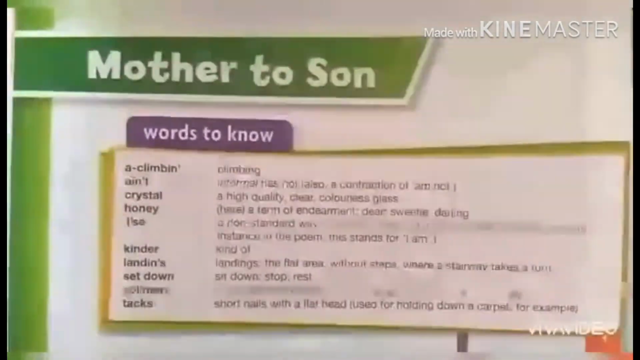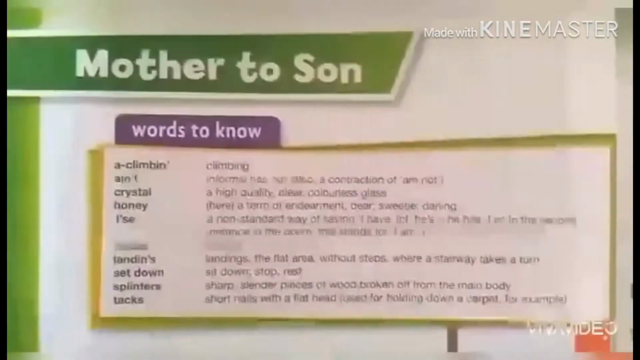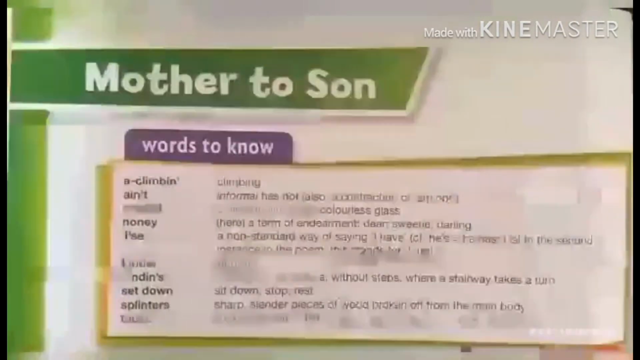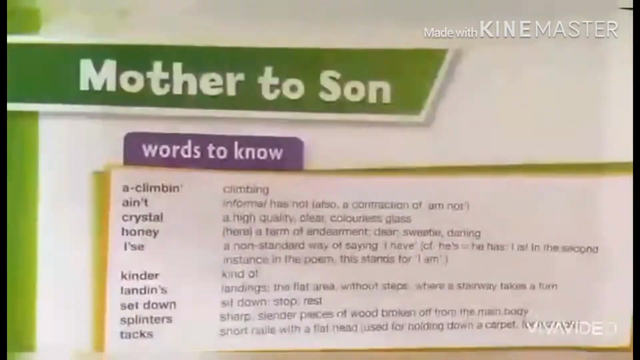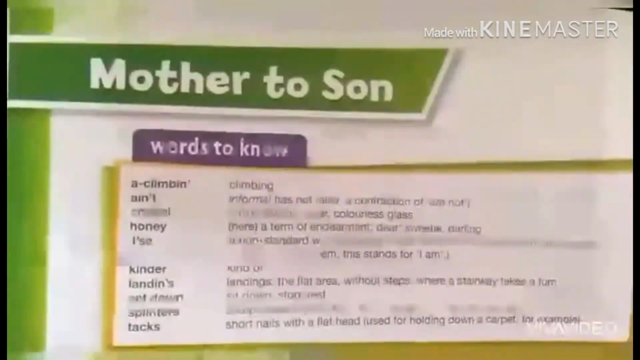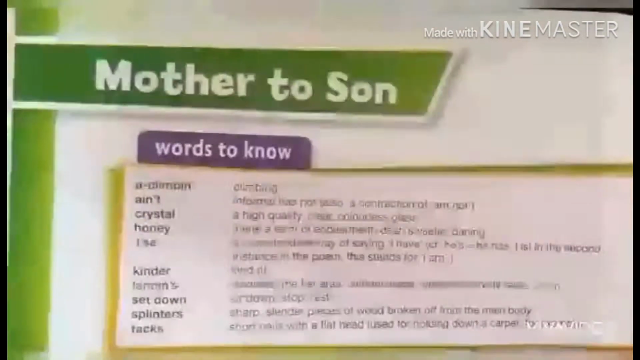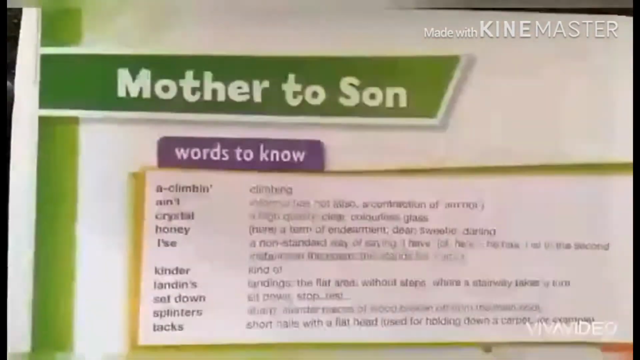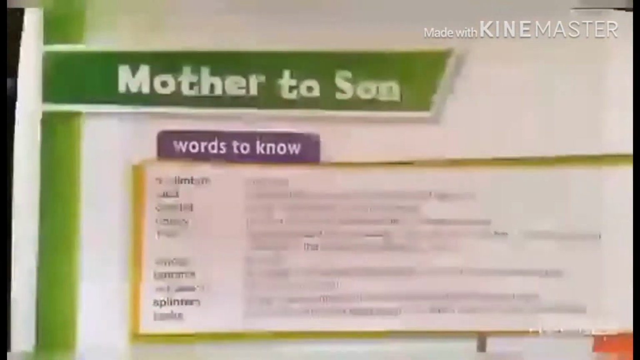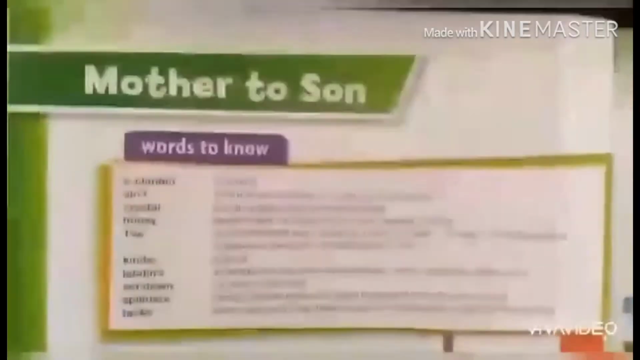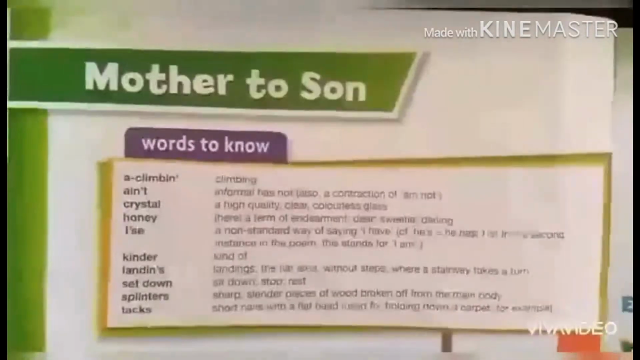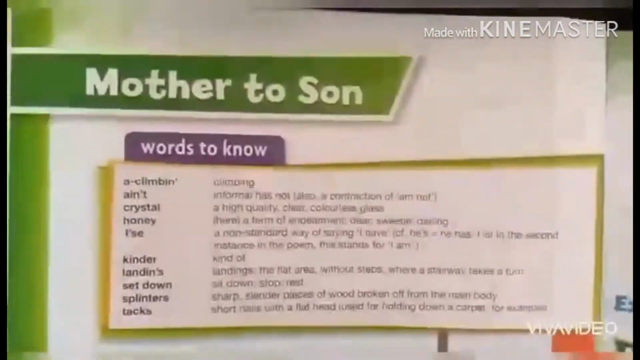Don't forget that this is a poem, and here the poet is using these words in this poem. We cannot use the same meanings everywhere. Don't forget this. Next is splinters. A sharp, slender piece of wood broken off from the main body. For example, just like a needle. If you walk barefooted on a needle, you feel pain. So when you touch or feel sharp pieces of wood, you can feel pain.